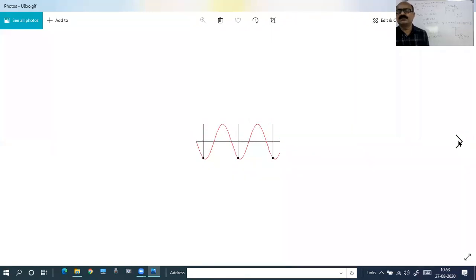Somebody is sharing whiteboard. You see the different particles executing simple harmonic motion.